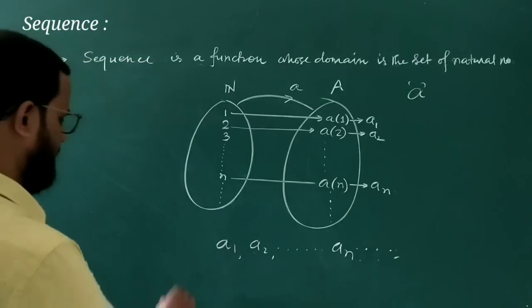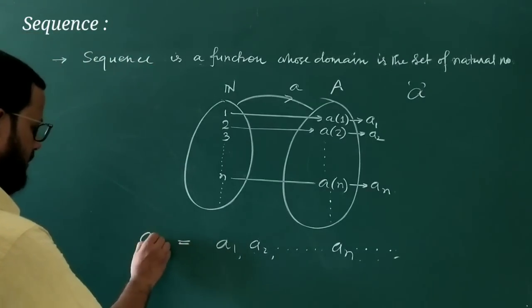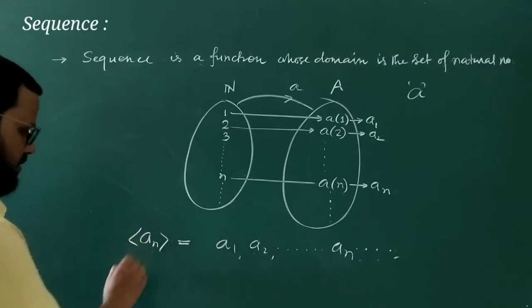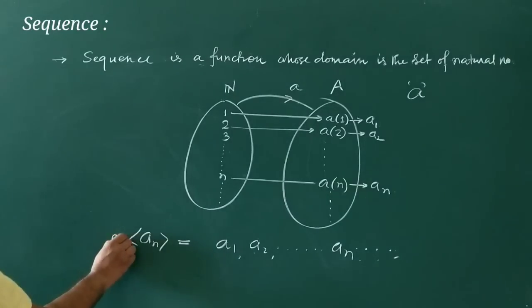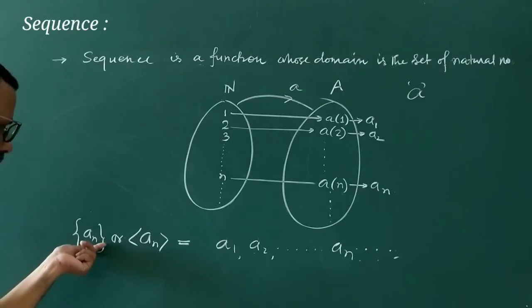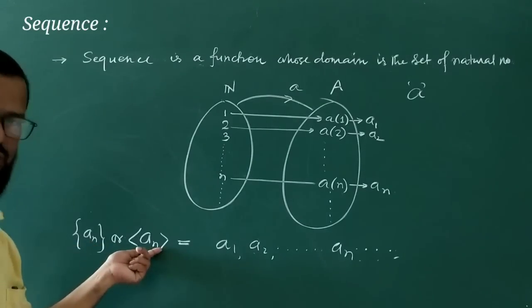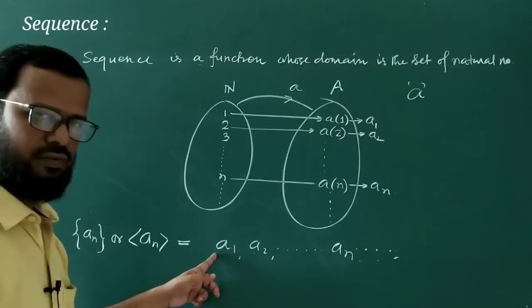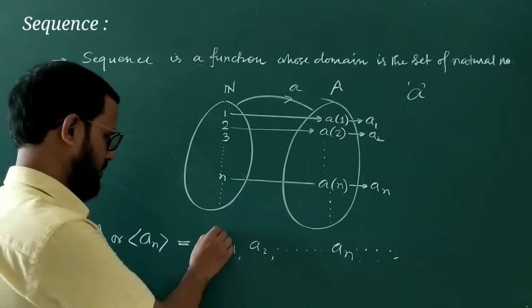And the sequence is denoted by this symbol, in second bracket, or you can use first bracket.